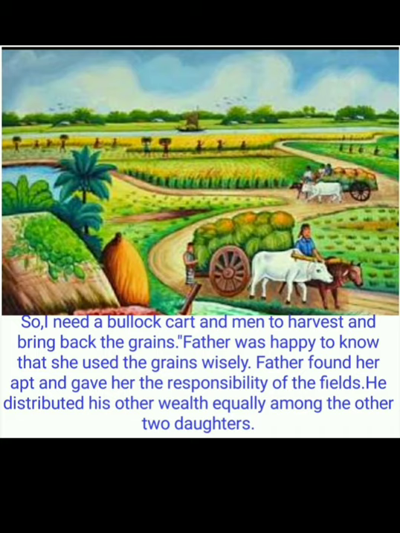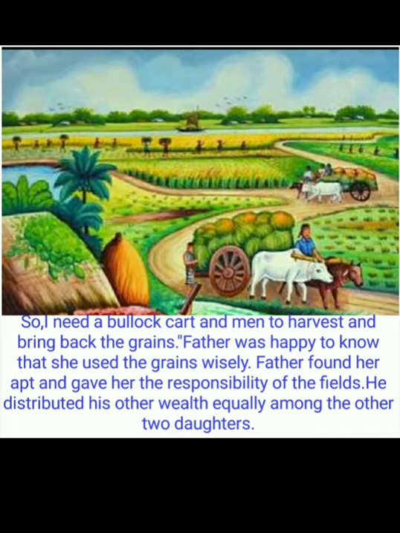So she needs a bullock cart and men to harvest and bring back those grains to the home. So the father felt very happy because she has used the grains cleverly, intelligently. So father found her apt. Apt means the right person to give the responsibility, and he gave her the responsibility of the fields. Then he shared other wealth equally among the first and second daughter. Okay, children, that's it. The story is over.